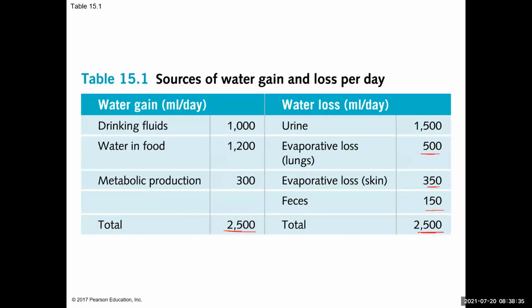So this is roughly 1,000, and the remaining difference is 1,500, so the kidneys would produce urine that would get rid of that excess, the remaining 1,500, to equal the inputs, right? So you want that balance. You want to maintain a specific water volume.